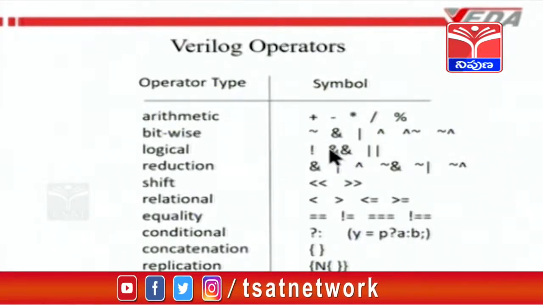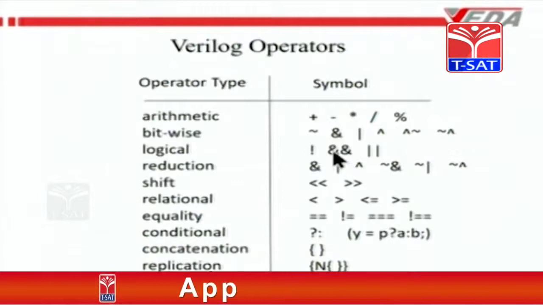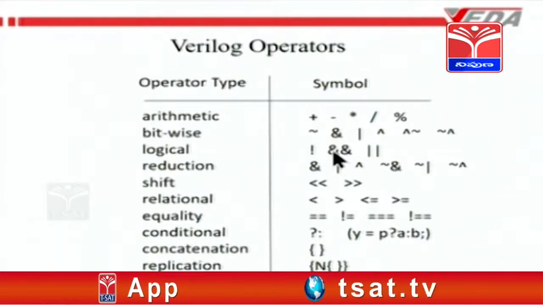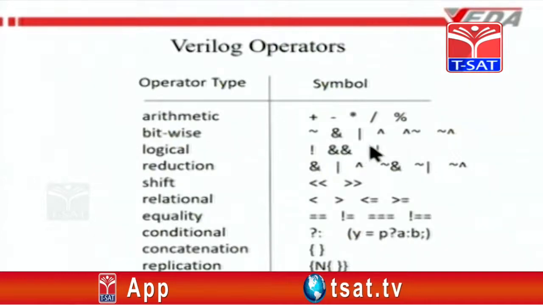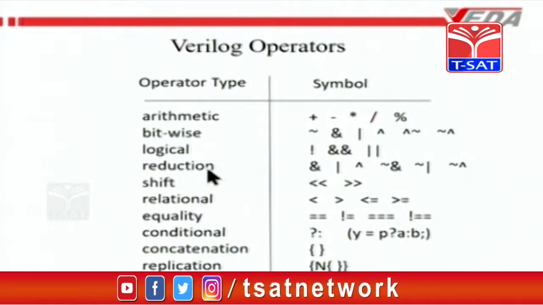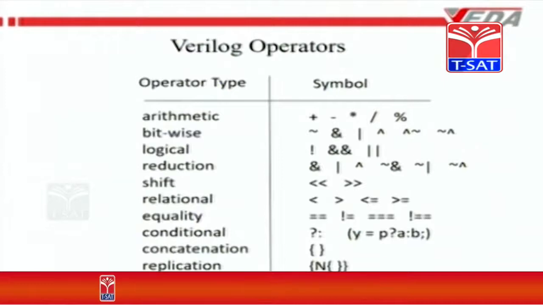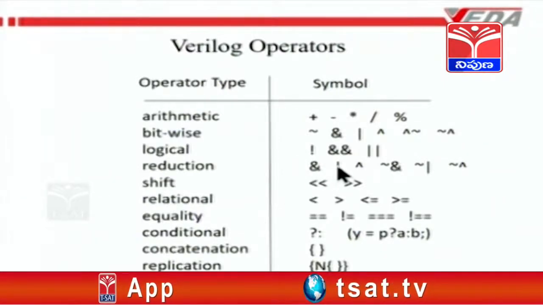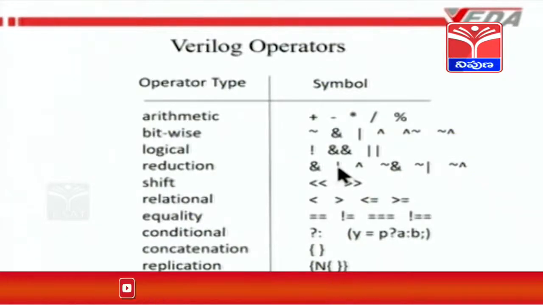Similarly, this is logical ANDing. Logical ANDing will give you a quantity of 1 only when both the quantities are non-zero. And this is logical ORing. So there is a difference between bitwise ORing and logical ORing. Reduction operators, AND, basically it will take a multi-bit quantity and do the AND of all the bits in that quantity. This is a bitwise reduction operator ORing. It will OR all the bits in that particular multi-bit quantity.